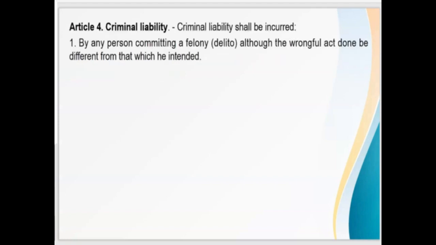Take note of Article 4. I will make a separate video discussing Article 4. Ito kasing Article 4 sa criminal liability, although hindi mo intention na pumatay, the fact na namatay, you shall be liable for the material result of the crime by any person committing a felony, although the wrongful act done be different from that which he intended.